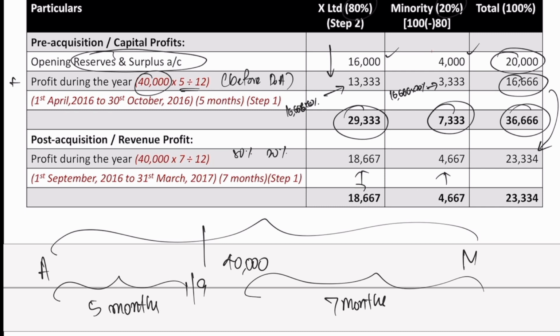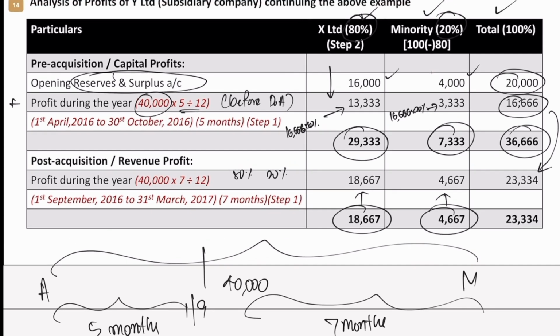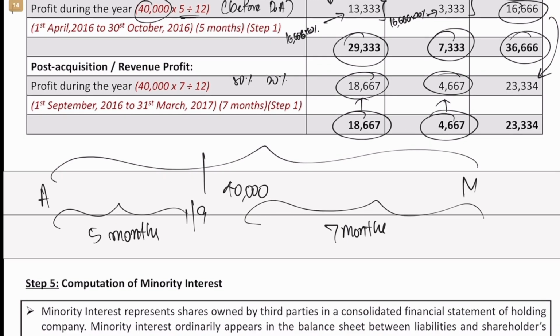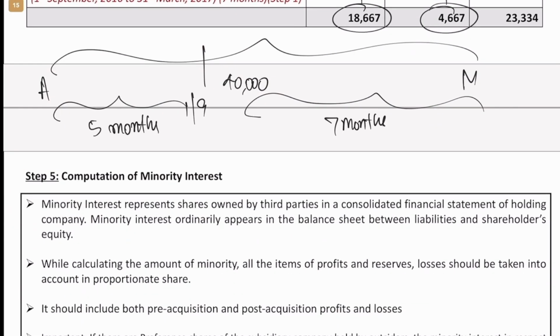Likewise, total the revenue profits also. Here I am saying total, but in case of pre-acquisition at least we have 2 items, whereas in case of post-acquisition we have only 1 item. That itself will be the total. If it's an elaborate sum, we will have various items. Usually the pre-acquisition part will have more items, and the post-acquisition will have only 1 or 2 items at best.